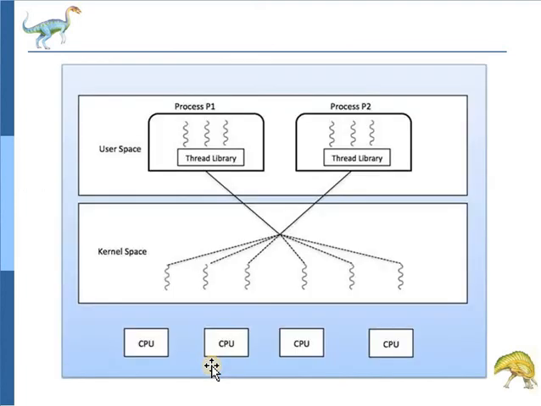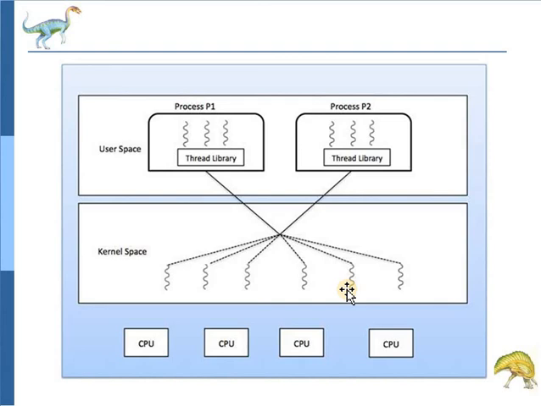In short, in the many-to-many model, we have multiple user threads multiplexed to the same or a lesser number of kernel level threads. Here in this figure, there are 6 user level threads multiplexed with 6 kernel level threads. The number of kernel level threads is specific to the machine.